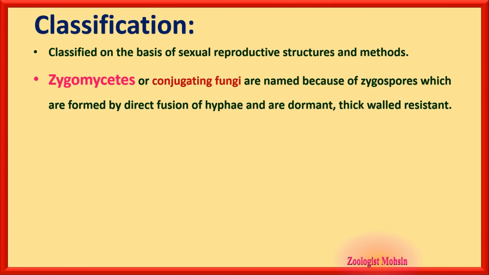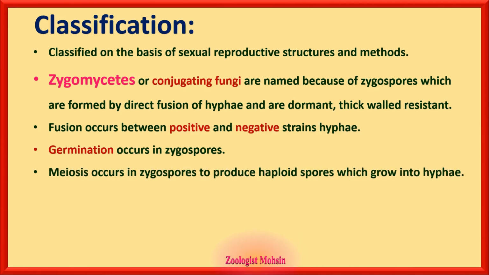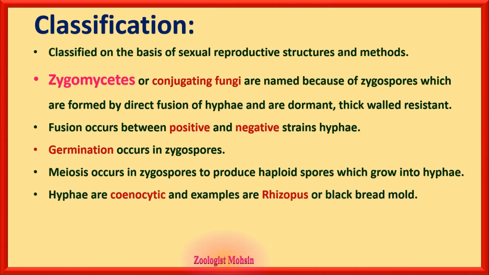Conjugating fungi are zygomycetes, named because of zygospores, which are formed by direct fusion of hyphae and are dormant, thick-walled, resistant spores. Fusion occurs between positive and negative strains of hyphae. Germination occurs in zygospores. Meiosis occurs in zygospores to produce haploid spores which grow into hyphae. Hyphae are cenocytic, and an example of this group is Rhizopus, or black bread mold.